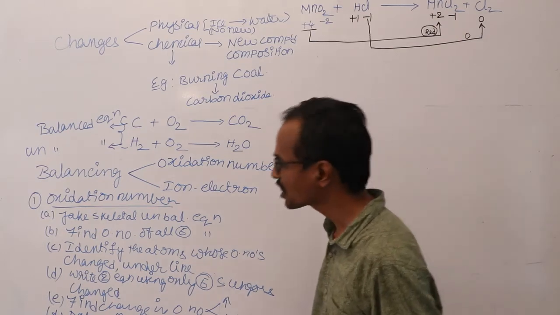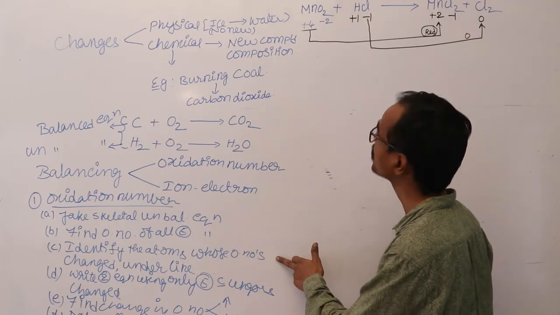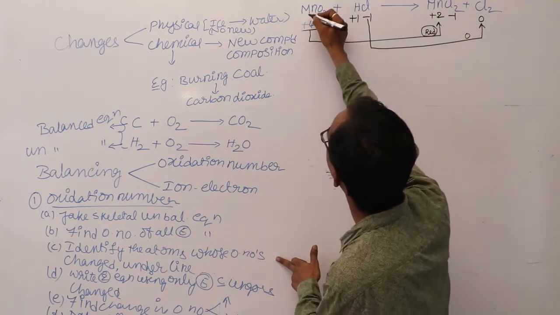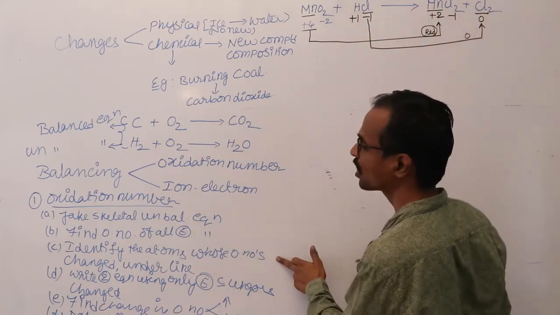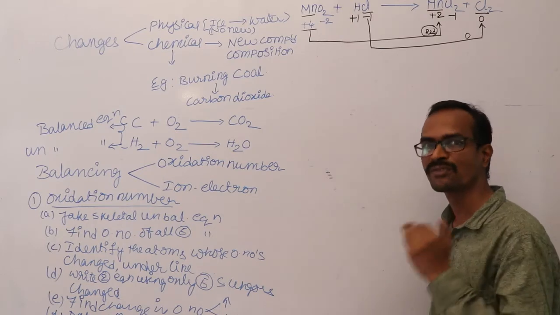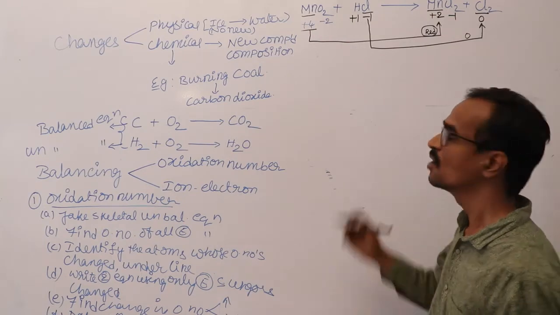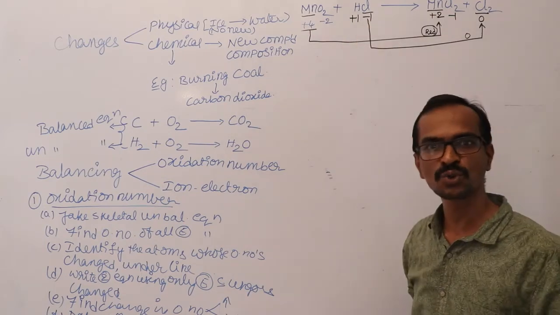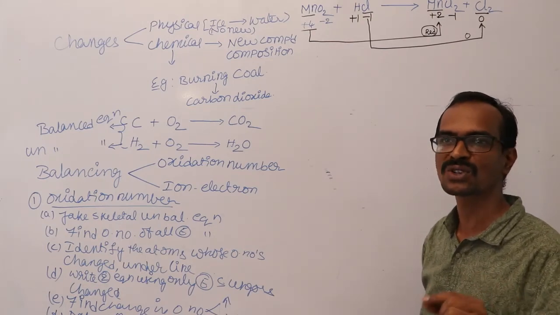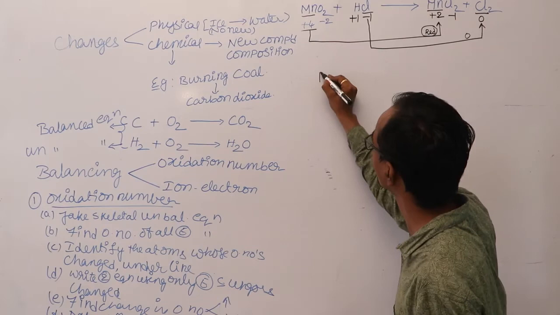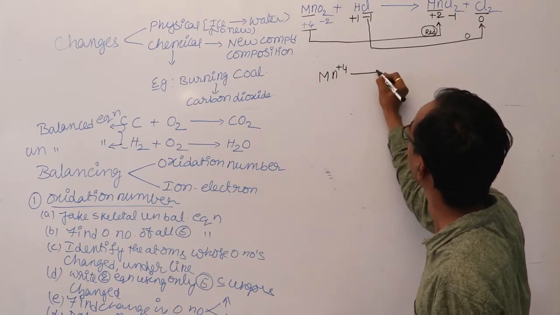So we just find the oxidation numbers of the elements and identify whose oxidation numbers are changed, and I told you to underline them. So these are the elements whose oxidation numbers are changed. And write two different equations using the elements whose oxidation numbers are changed. Forget about the bonded atoms to those elements. You just take those elements, including the oxidation number, and write two different equations. That means here, Mn+4 is changed to Mn+2.